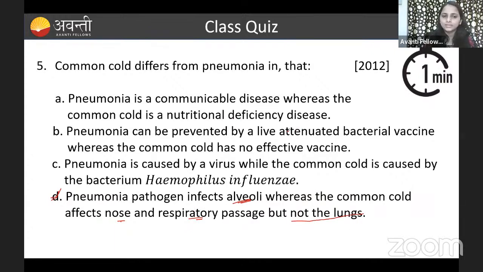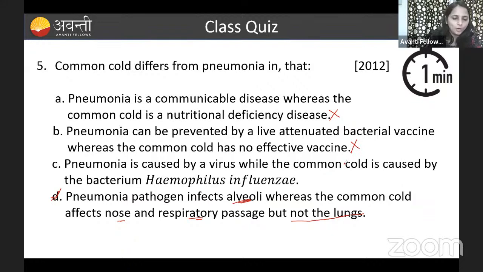Why not option A, guys? Pneumonia is a communicable disease, whereas common cold is a nutritional deficiency. Not at all. Common cold is a communicable disease, right? It is not a nutritional deficiency. If one person in the class has a cold, obviously it will transmit to the other persons also, right? So it is a communicable disease, not a nutritional deficiency. Then coming to B, pneumonia can be prevented by a live attenuated bacterial vaccine, whereas the common cold has no effective vaccine. No, this is also not the correct answer.